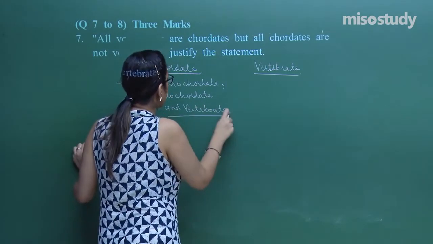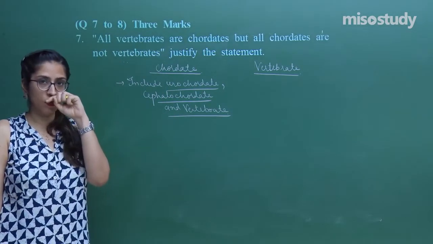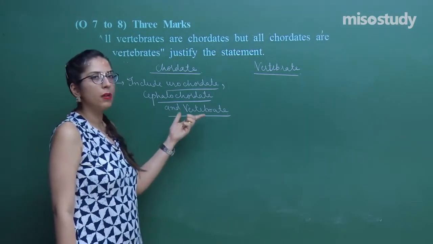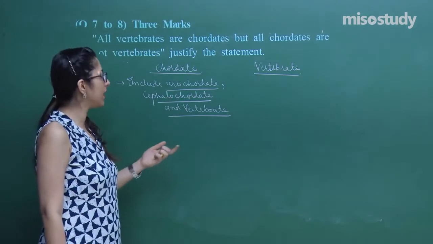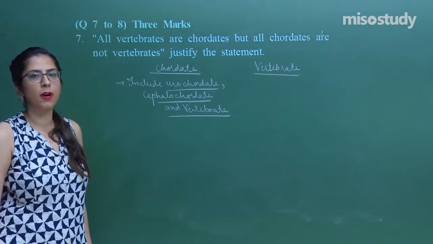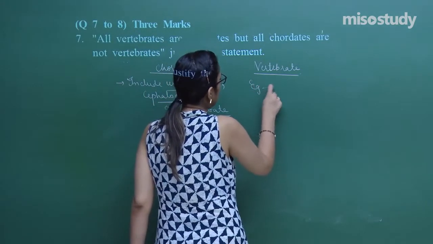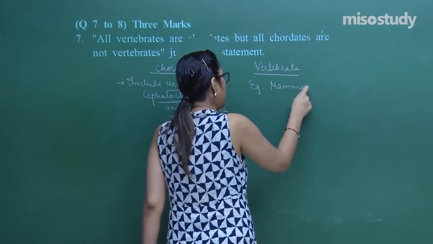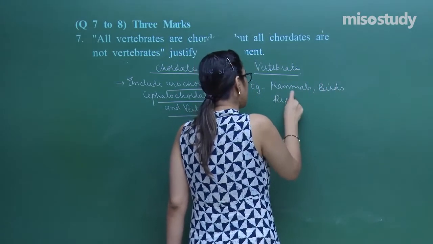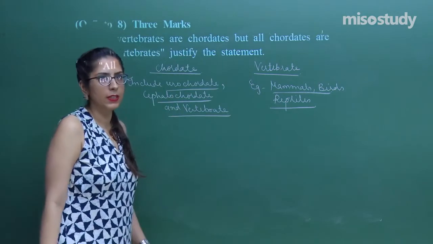Now, listen to the things carefully. Along with the vertebrates, chordates have cephalochordates and urochordates as well. So they will have the features of vertebrates as well, but some other features too. That's why it is said that all vertebrates are chordates, but all chordates are not vertebrates. We will be discussing the features as well. In the case of vertebrates, we have different examples like mammals, birds, reptiles and fishes. Each of these comes under vertebrates only.